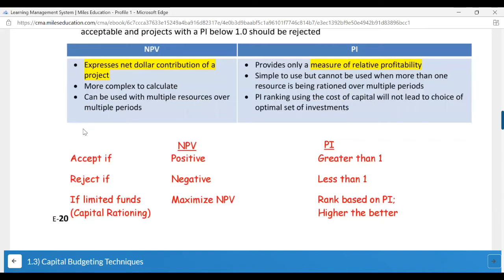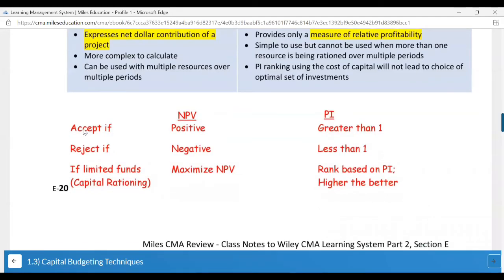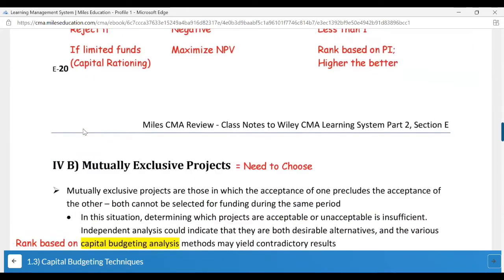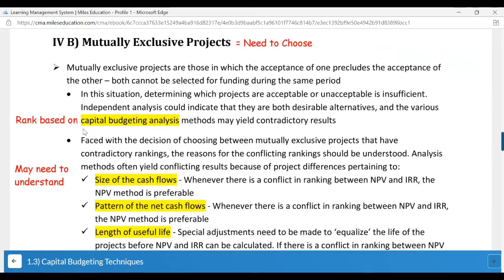Previously, a comparison of NPV and IRR was given. Now they have given NPV and PI. Accept if NPV is positive, as the profitability index will be greater than 1. Reject if NPV is negative, then the PI will be less than 1. And if there are limited funds, you have to select any one of these projects, and you have to select the project which has the highest NPV and highest rank according to the profitability index. This is the same mutually exclusive project, so selecting any one of these.